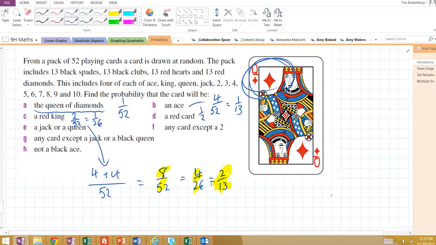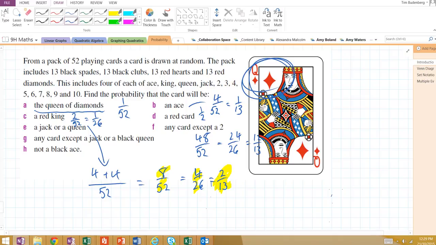F, any card except a 2. Now this is when complementary events come in handy, because you could count every card except a 2, which would give you eventually, well, 48 cards, or you could recognise that of the 52 cards, 4 of them are 2s, therefore 48 out of 52 are not 2s. So any card except a 2, there's a 48 out of 52 probability of doing that. Out of 13.